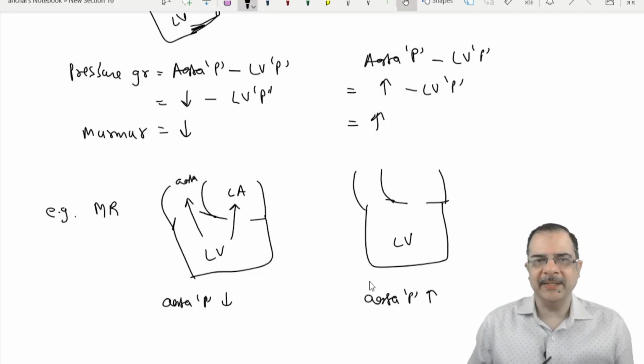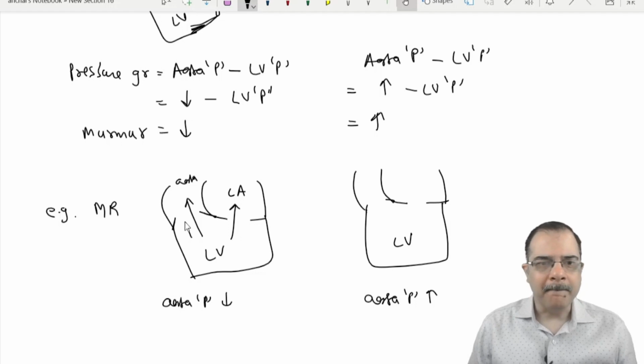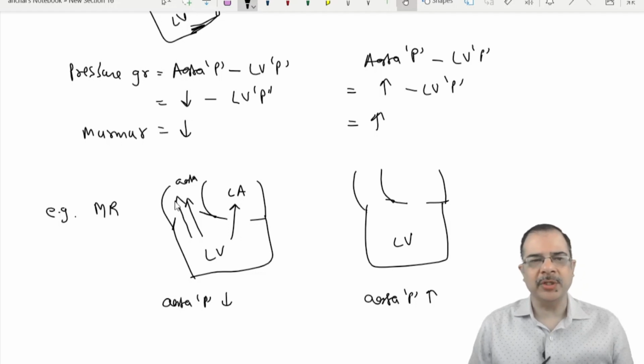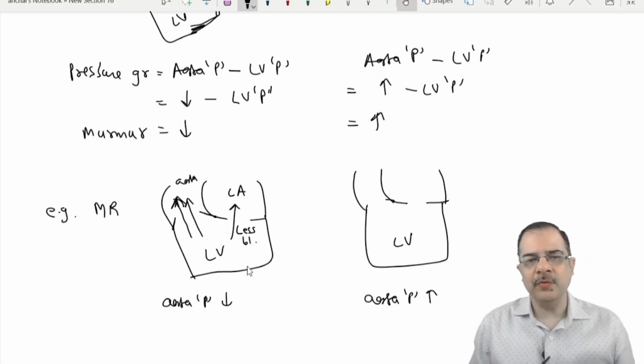Two maneuvers. From the left ventricle there are two routes of blood: into the aorta, and into the left atrium. If aorta pressure is reduced, aorta resistance is reduced, so obviously more blood will go to the aorta and less blood will go to the left atrium.